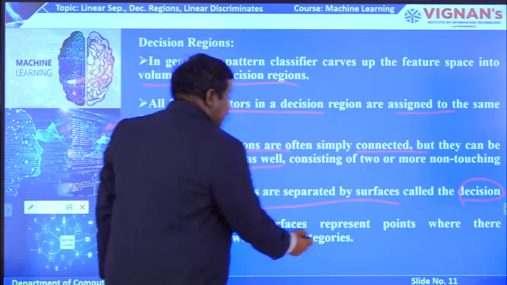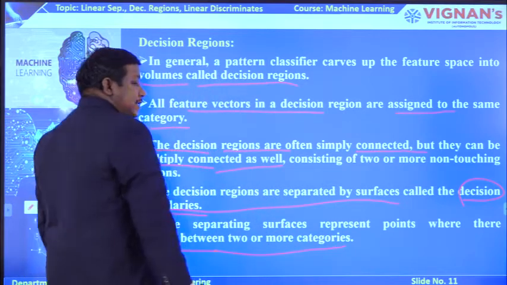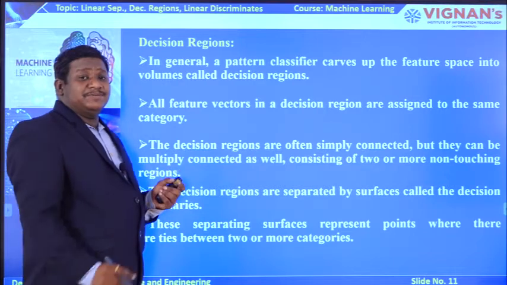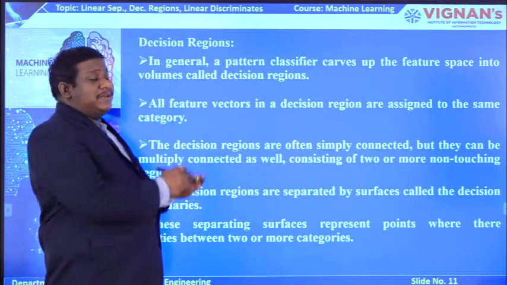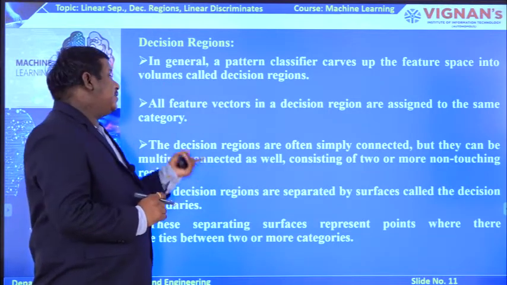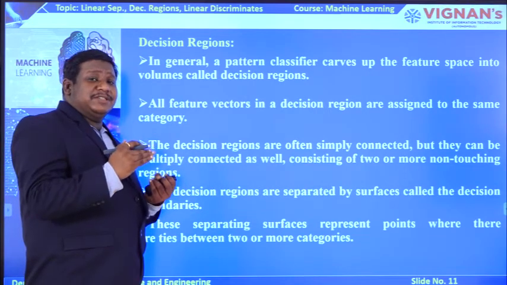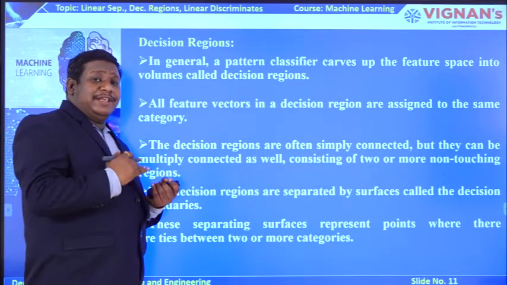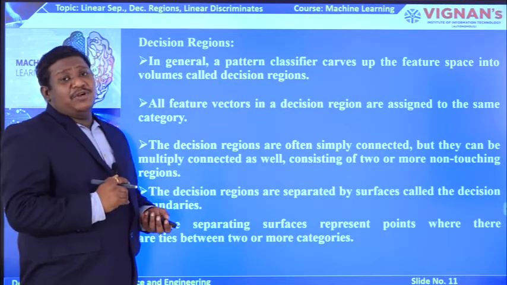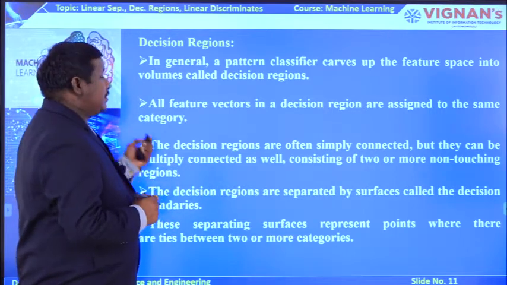These separating surfaces represent points where there are ties between two or more categories. So, this can be understood very easily. Basically these decision regions are pattern classifiers which carve the feature space into volumes called decision regions. For linear separability, we have the linear line which is called the decision surface, and in decision regions we call the same condition decision boundaries.